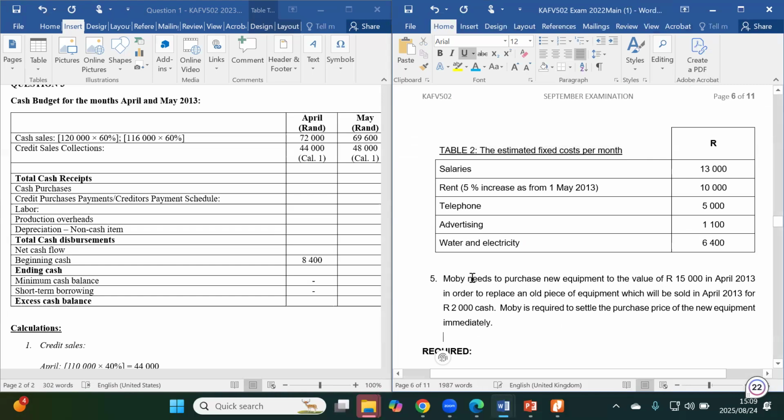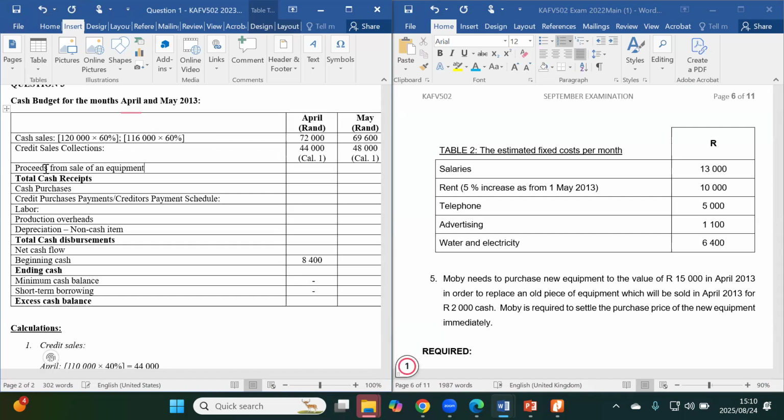Unless otherwise, let me see. Mobi needs to purchase a new equipment to the value of 15,000 in April 2013 in order to replace an old piece of equipment which will be sold in April. Yes, that will be added here. So what I'm going to write is proceeds from sale of an equipment.